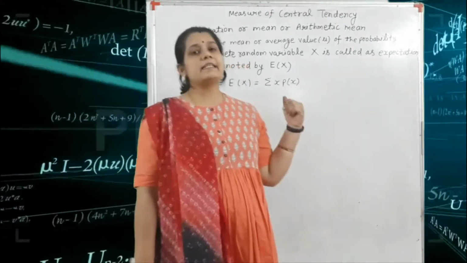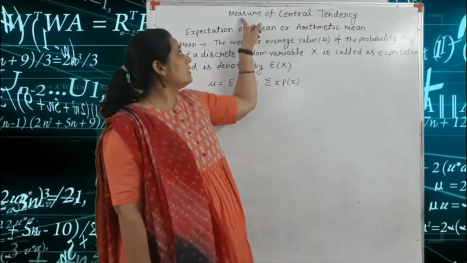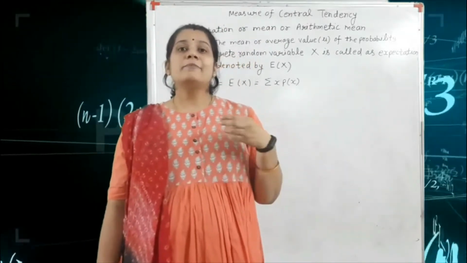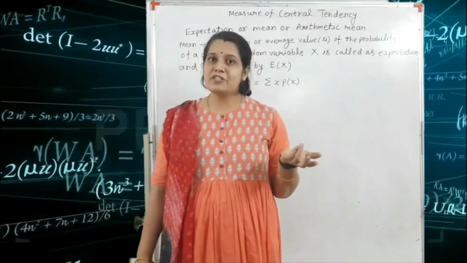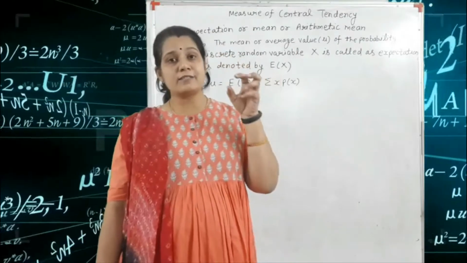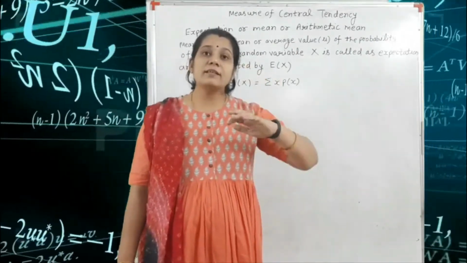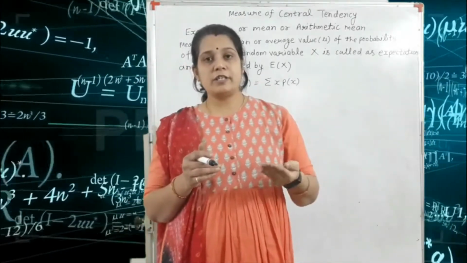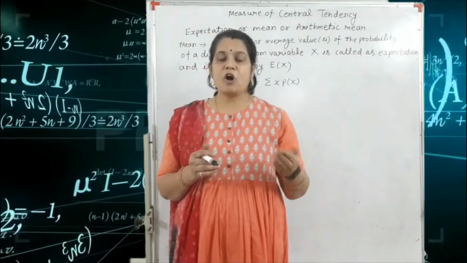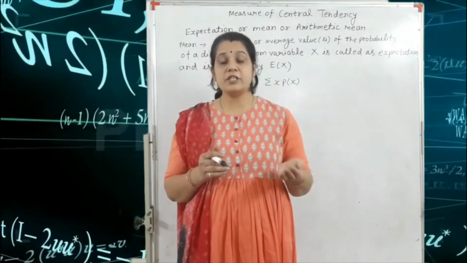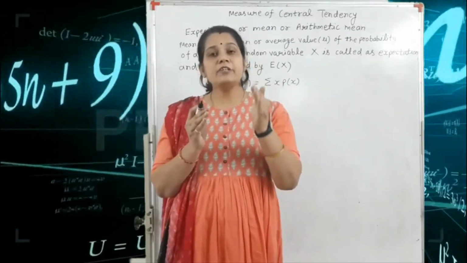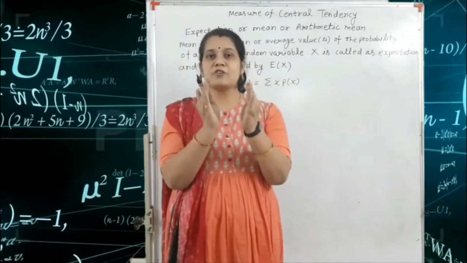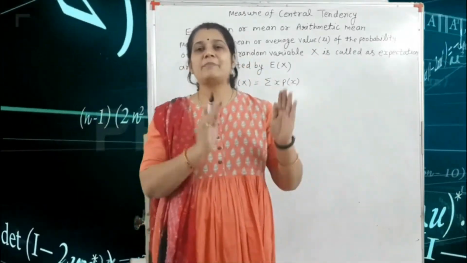But in this basic probability, we see the measure of the central tendency. So again here we find the mean, the standard deviation, and the variance, but all these points depend on the probability form. Don't be confused here. If in your question you find the mean or the variance or the standard deviation, first you check if your question is given in the probability form. That means this question is in your first chapter, basic probability.